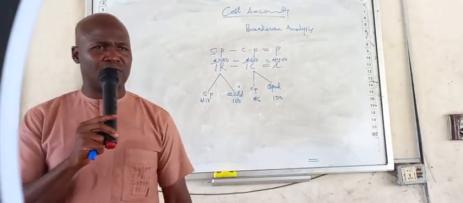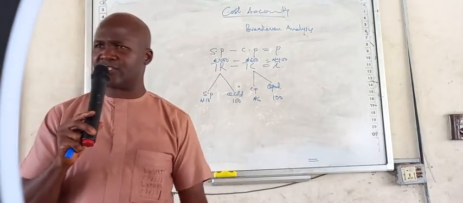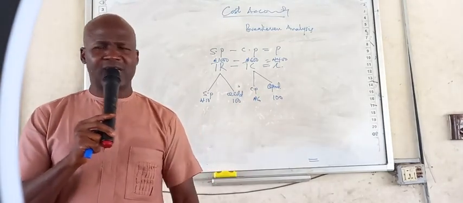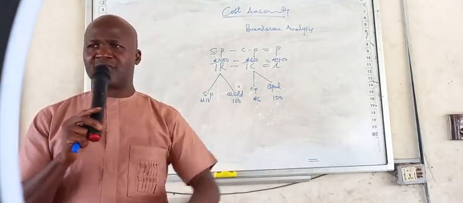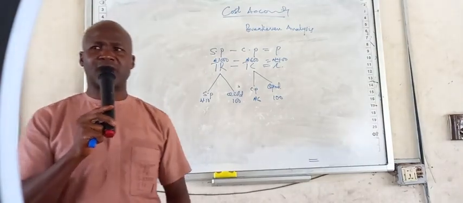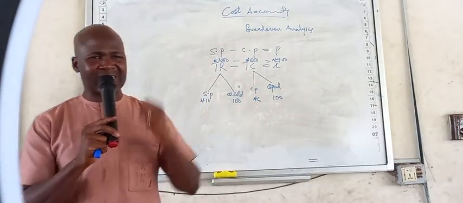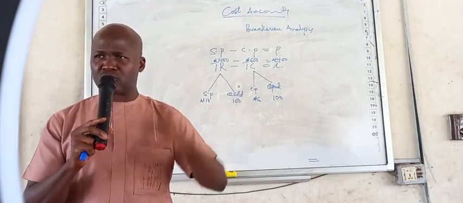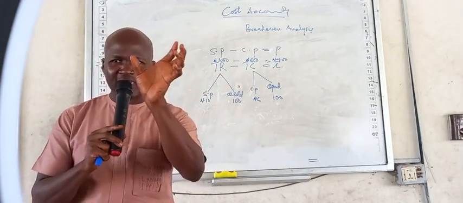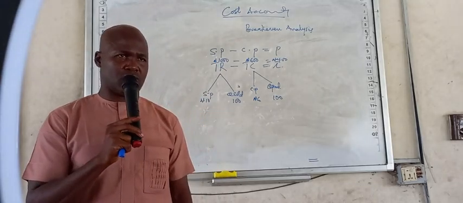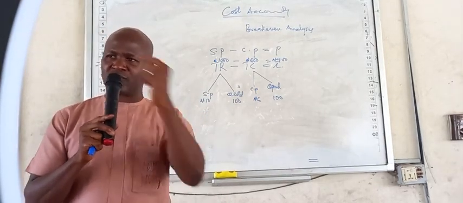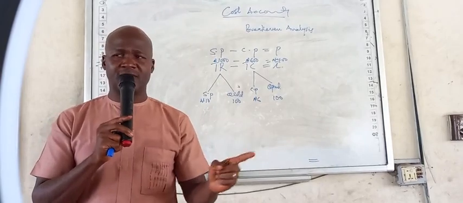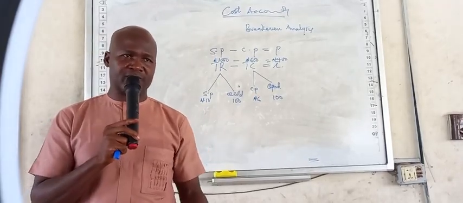Then you are not an expert. We should change you. You should know situation will always change. You should prepare for it. Any decision you want to make, the first person you contact is a cost accountant. The work of the cost accountant is to analyze past, present, and future situation and advise management on the way to go. Whatever you want to do, you have to visit him. He will tell you, don't do that. You can do it, but you have to do this.